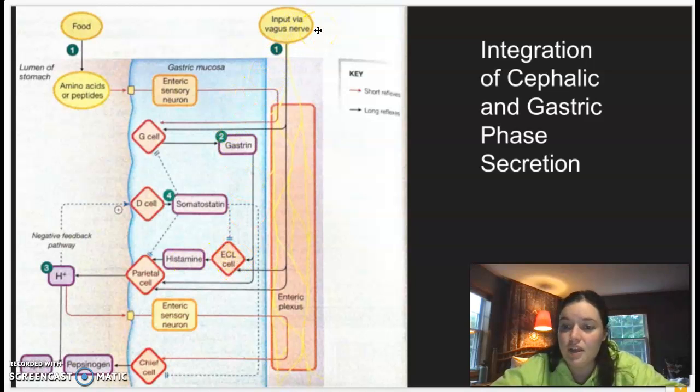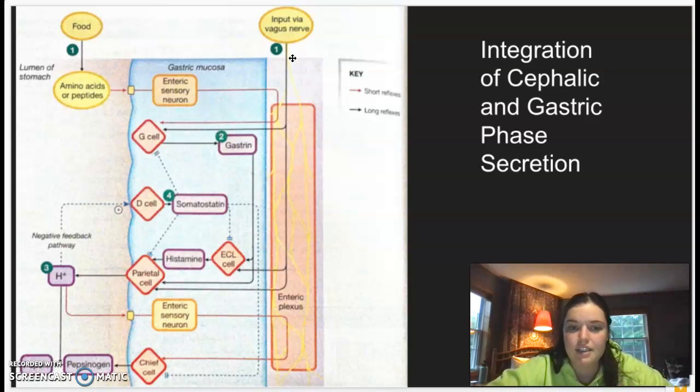From the input from the vagus nerve, we have long reflexes that will act on the G cells to then secrete gastrin and give the same response as mentioned prior. It also has the ability to send long reflexes and activate those ECL cells for histamine and the parietal cells for gastric acid. So through both of these, you're able to activate the G cells for release of gastrin, and then go on to eventually secrete gastric acid.